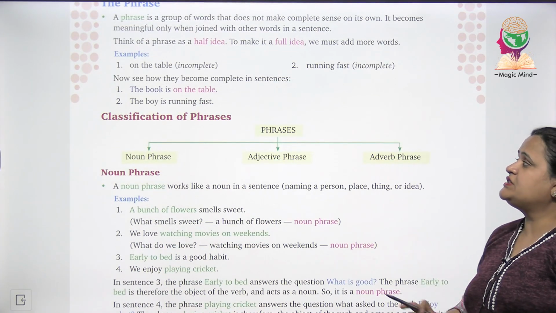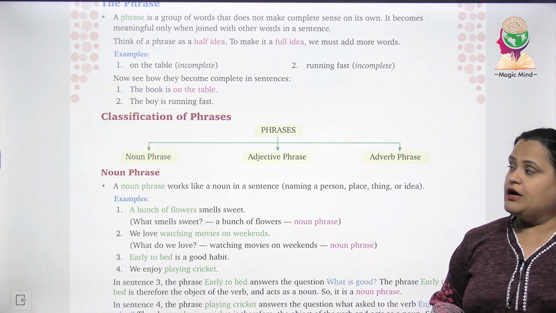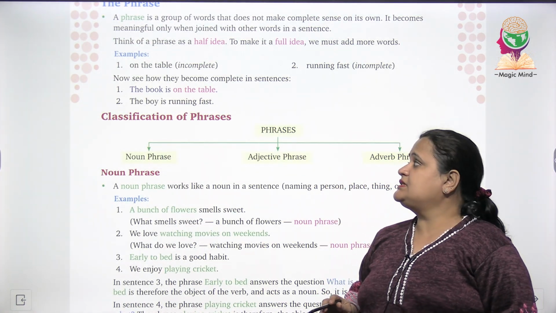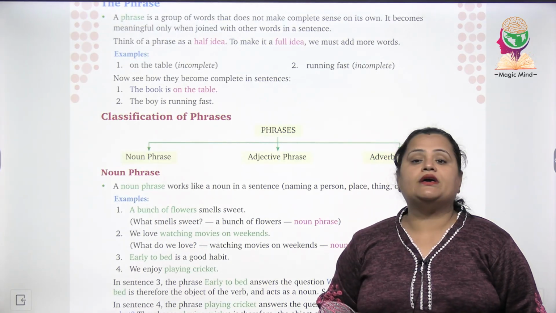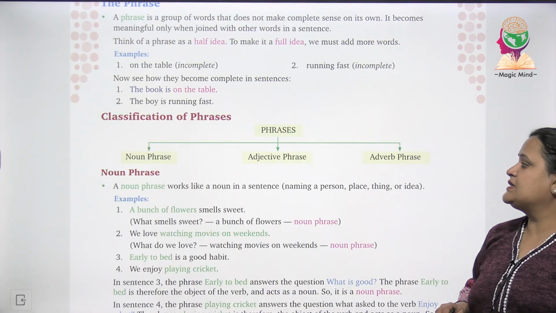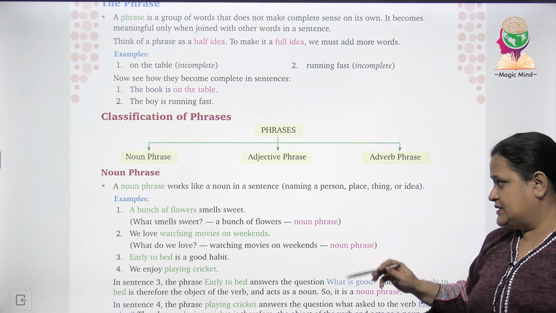Example है on the table. This is incomplete. Running fast, incomplete. Now see how they become complete in sentences. The book is on the table. The boy is running fast. Classification of phrases है noun phrase, adjective phrase and adverb phrase.